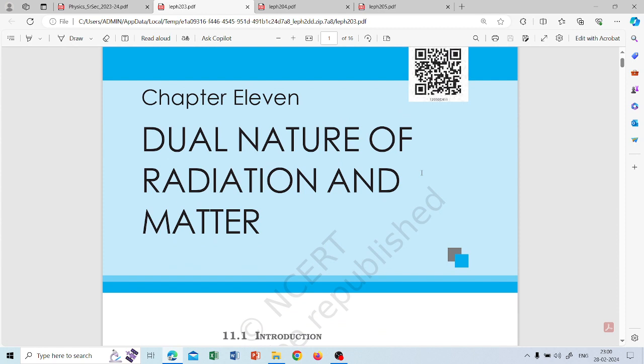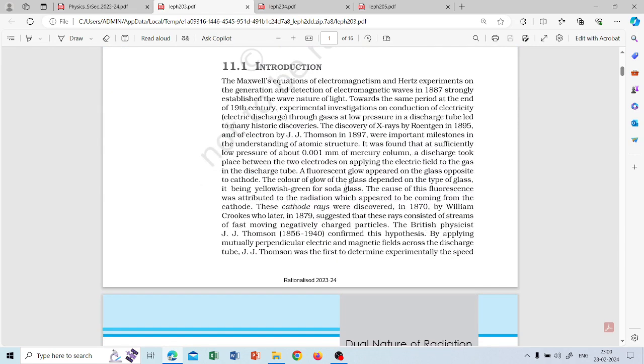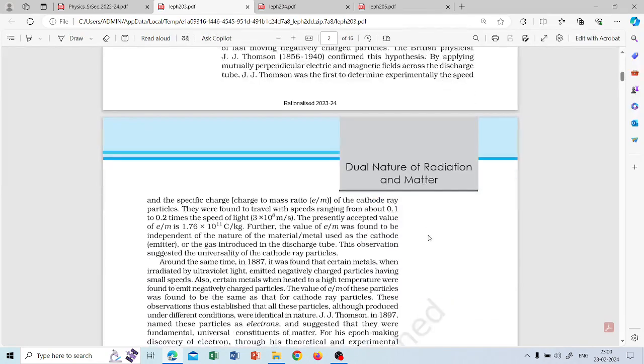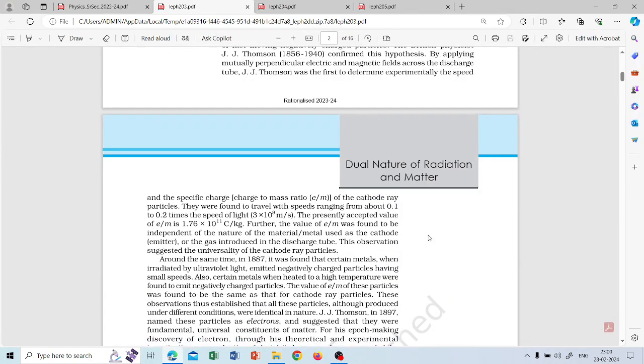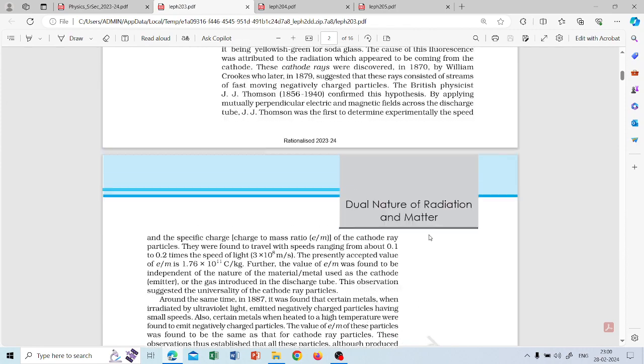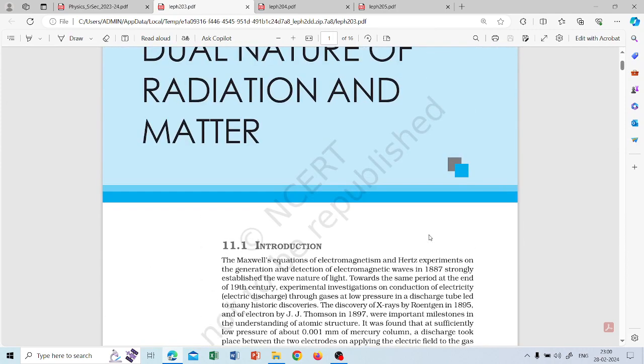For example, if we take light, sometimes it is a wave and sometimes it is a particle. In some experiments it behaves as a particle, in some experiments it behaves as a wave. So these were the summary of a few experiments, but these are not with respect to light, but with respect to all the particles.